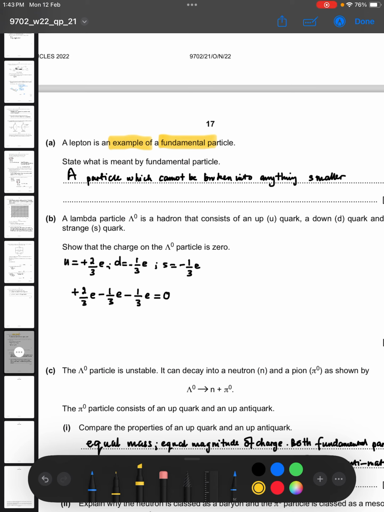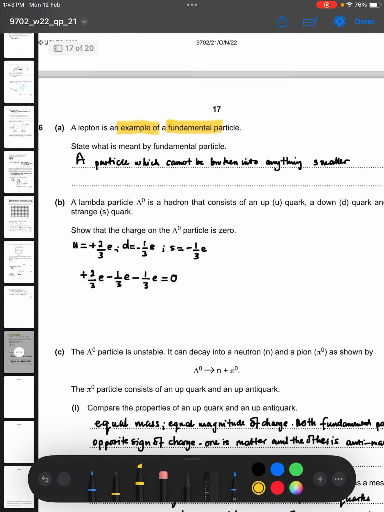State what is meant by a fundamental particle. A fundamental particle is a particle which cannot be broken into anything smaller. So once you have a lepton, you cannot break it into smaller objects. In other words, it is not formed by combining other objects. That way also it cannot be split into smaller objects. So that's why it's a fundamental particle.